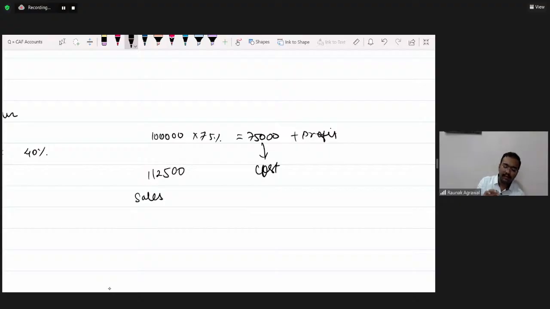It is very simple. Theory of accounts you can prepare from the module itself.